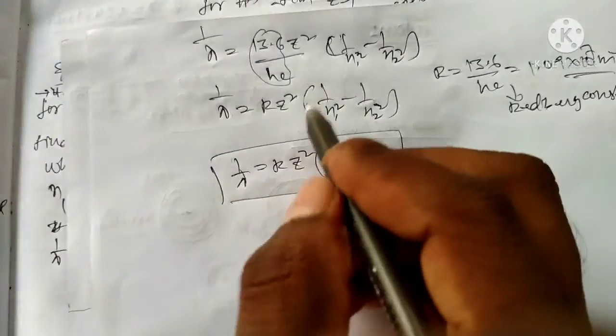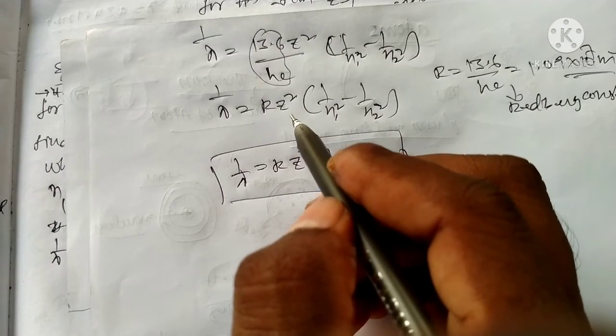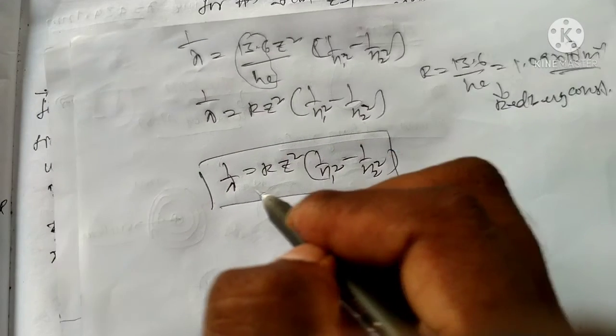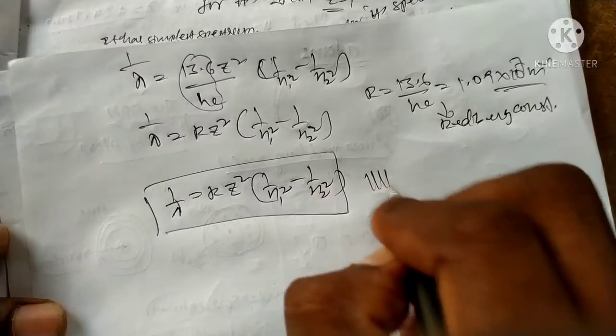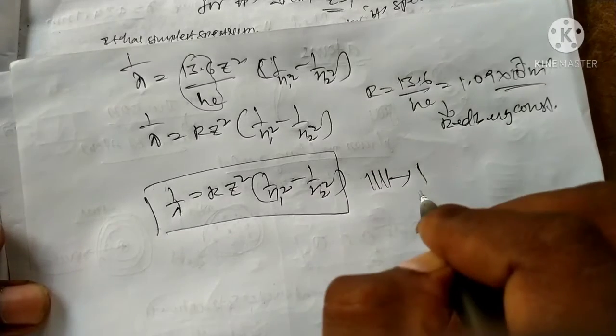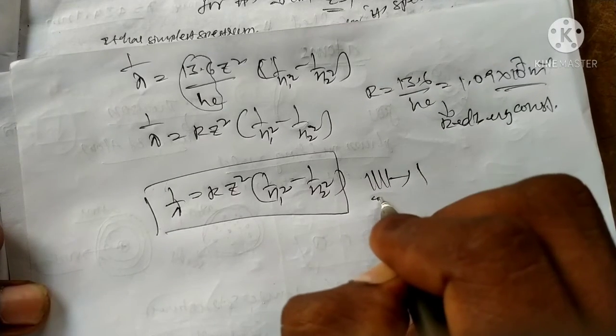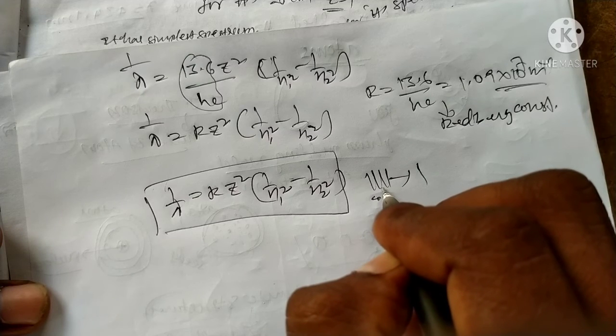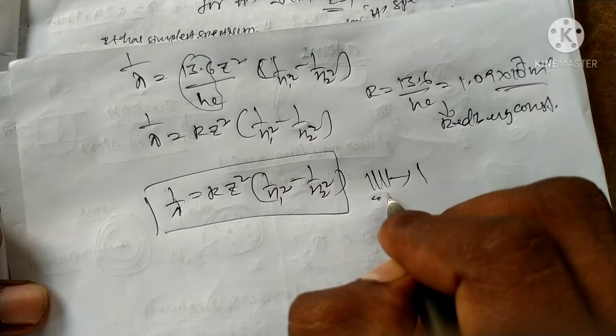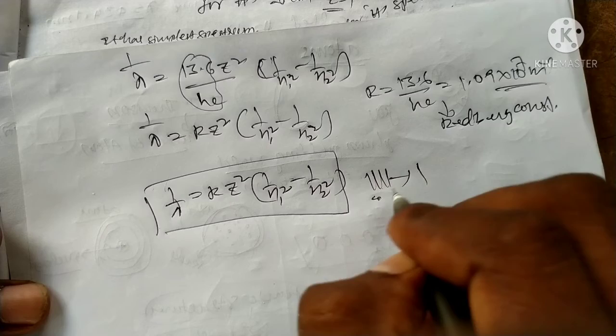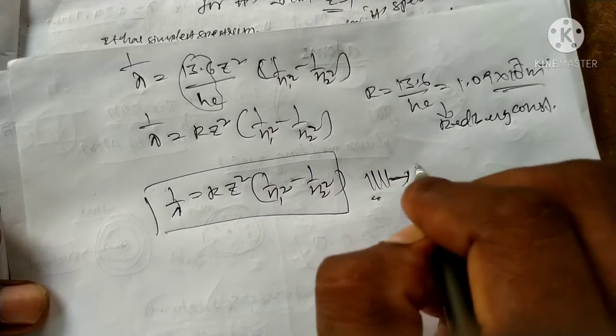This derivation of the spectrum is called the spectral series. Spectral series means a set of wavelengths forming only one single line. For example 4000 to 4200.1, 4300.6; these wavelengths come together and form a single line.